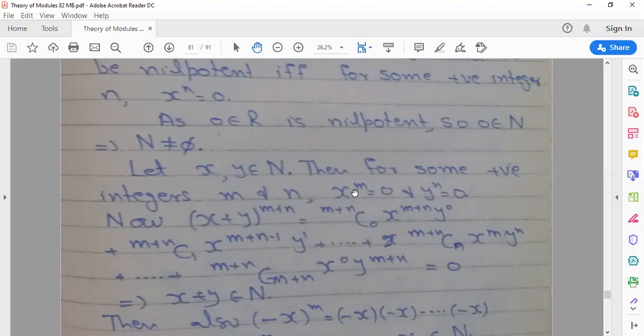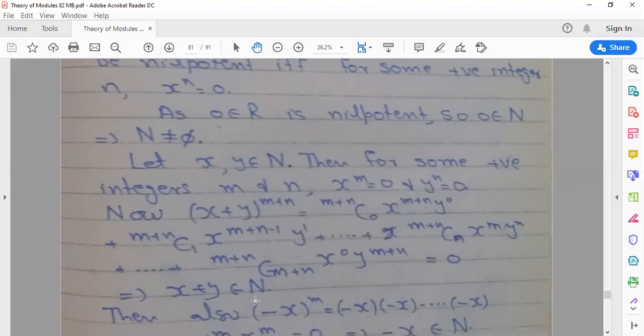By using x power m is equal to 0 and y power n is equal to 0, each term contains either x power m or y power n as a factor, so we can write 0 in each term. Similarly, here also we get 0, so x plus y power m plus n is equal to 0. That means x plus y belongs to N, because this is also nilpotent.